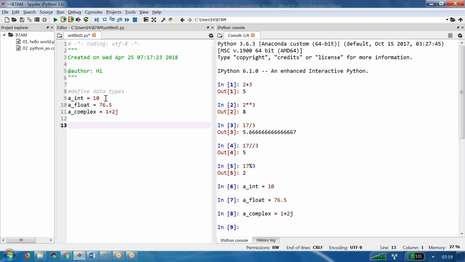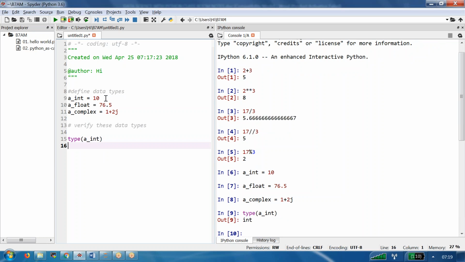Now, how can I know whether these data types are recognized properly or not? Verify these data types. The type function is available, useful to know the data type of a given object. The object is a underscore integer. Then I press F9. It shows the data type is integer.